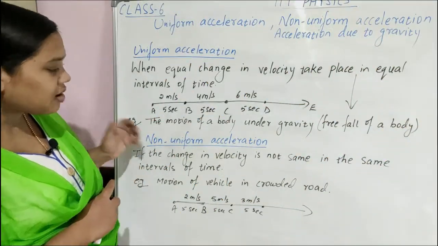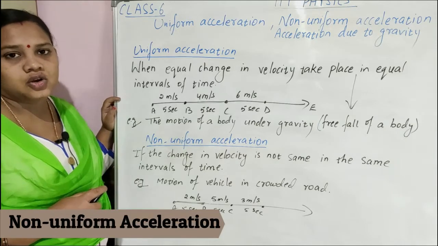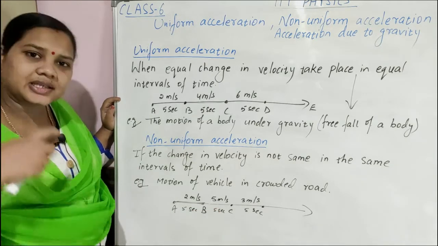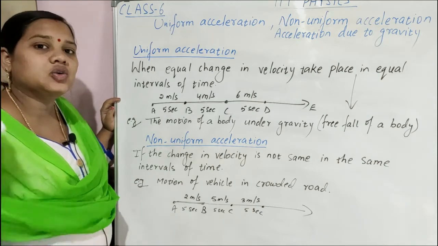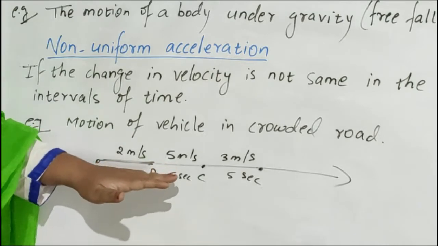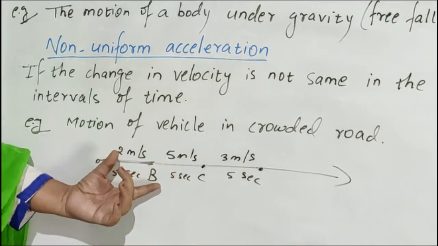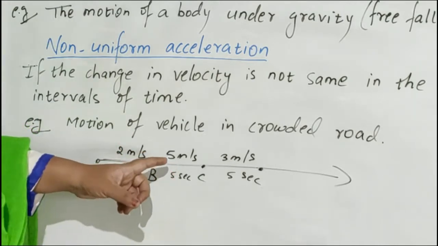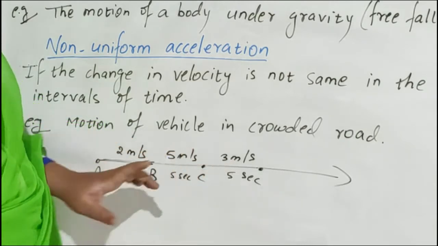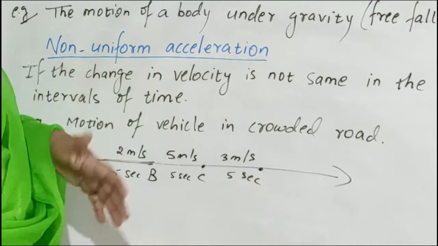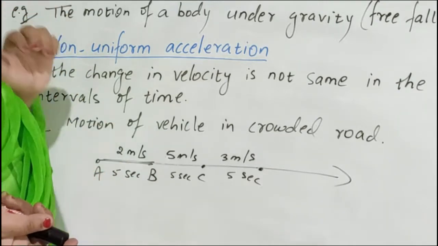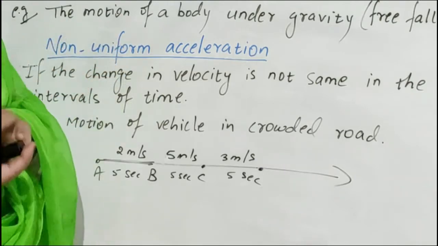Second is non-uniform acceleration: when the velocity of the body changes but not uniformly. 2 meter per second, then 5 meter per second. How much change? 3 meter per second. Now from 5 it decreases again by 3 meter per second. This means the velocity of the body changes but not uniformly. That is called non-uniform acceleration.